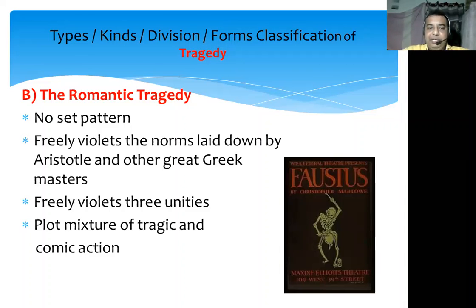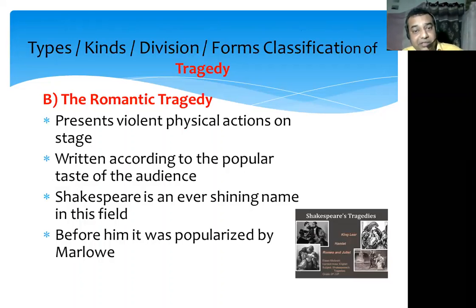At the same time, it freely violates the three unities. It does not follow the theory of unity: not unity of time, not unity of place, and not unity of action. At the same time, the plot of the romantic tragedy is a fine blend of tragic and comic action. Classical tragedy says that there should not be presentation of violent physical actions on the stage. But in romantic tragedy, you will find that many violent physical actions have been presented on the stage.